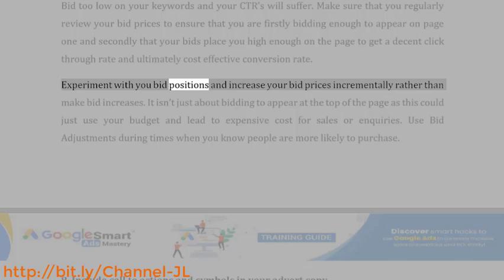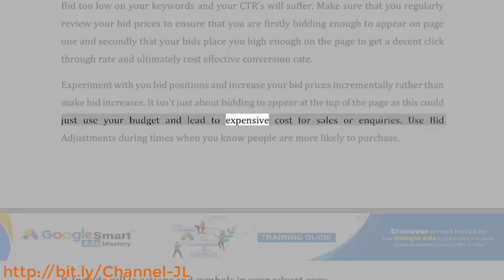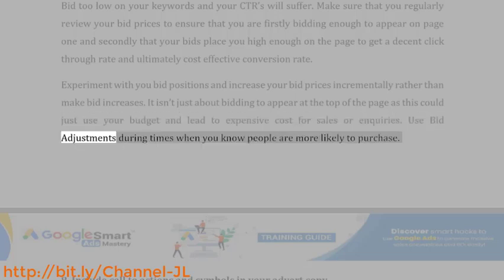Experiment with your bid positions and increase your bid prices incrementally rather than make big bid increases. It isn't just about bidding to appear at the top of the page, as this could just use up your budget and lead to expensive cost for sales or inquiries. Use bid adjustments during times when you know people are more likely to purchase.